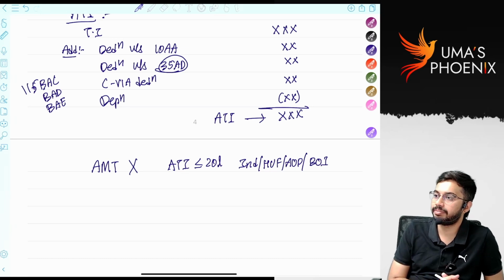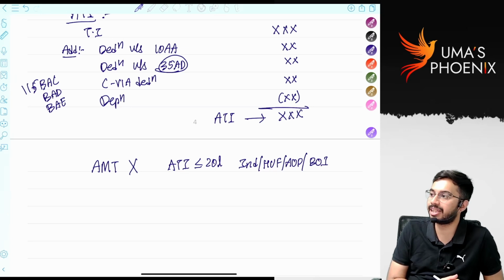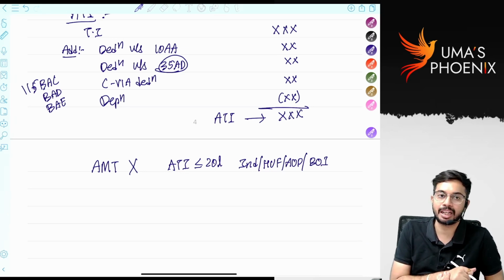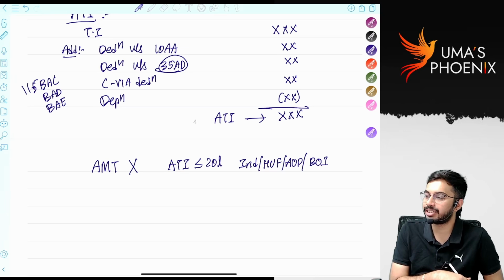Is it clear? Every year AMT or actual tax, whichever is higher, is required to be paid. If AMT is greater than actual tax, excess AMT is given as AMT credit. If actual tax is greater than AMT, then excess actual tax you can set off against AMT credit if it is available. If AMT credit is not available, then actual tax only you will pay. Or if AMT credit is available, to such extent you will set off, and the balance actual tax you will pay to the government along with applicable surcharge and health and education cess. Is it clear?